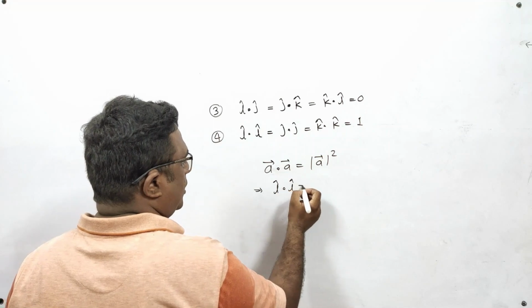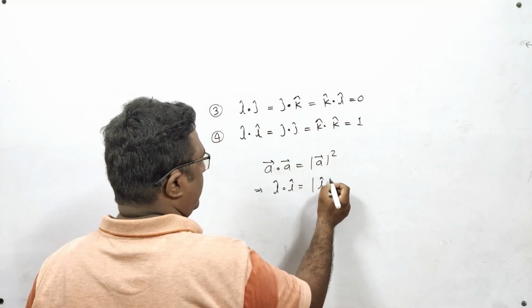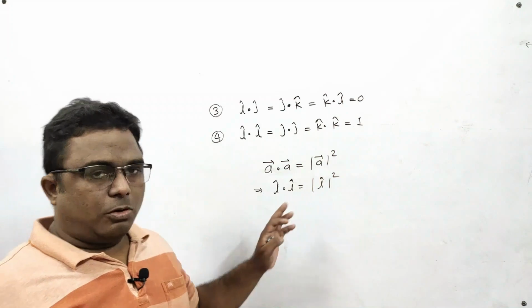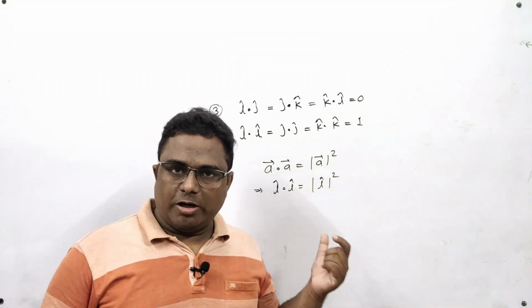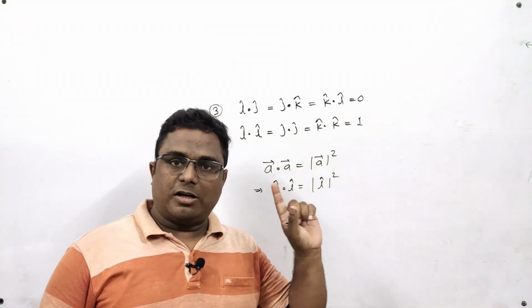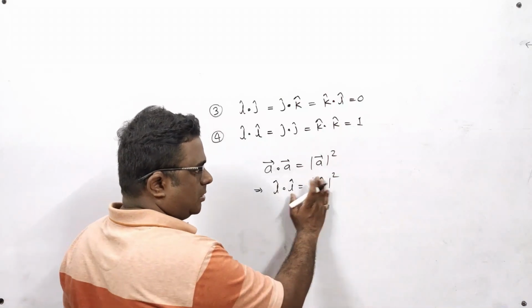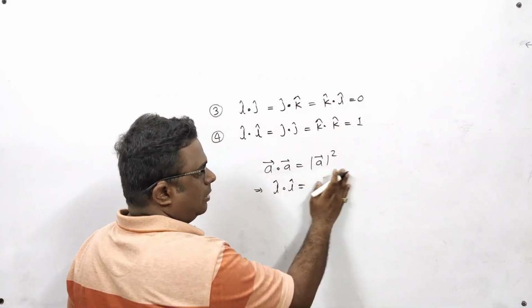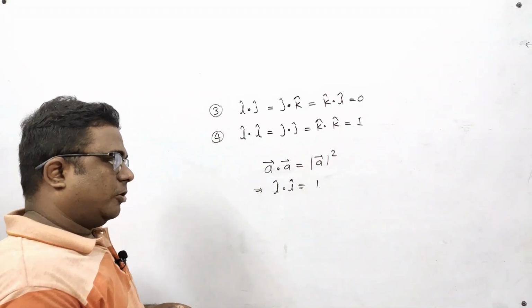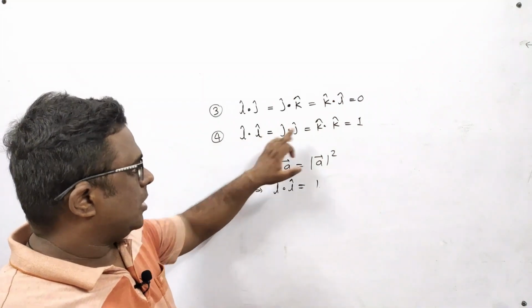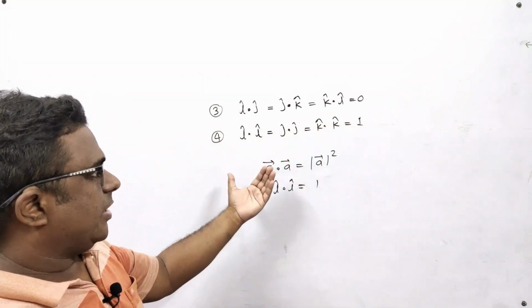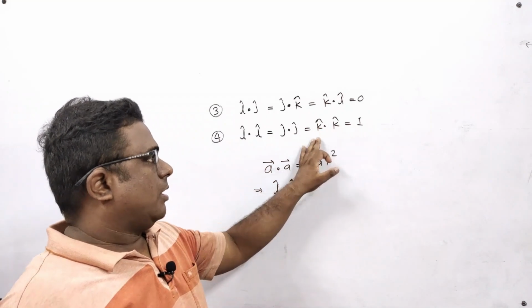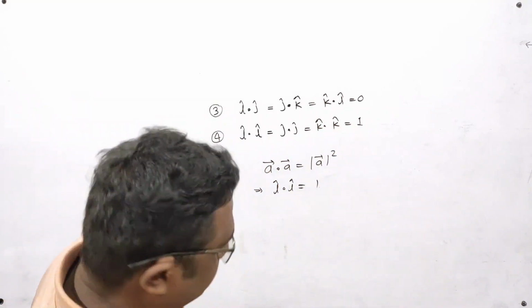So i cap dot i cap equals magnitude of i cap square. All of us know that i cap is a unit vector and the magnitude of a unit vector is always 1. So it means 1 square, and 1 square gives us 1 only. That's why i dot i is 1, and in the same way j dot j is 1 and k dot k is also 1.